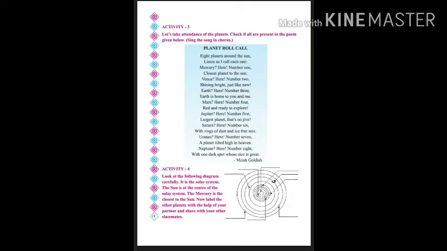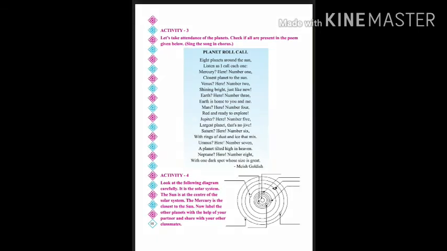Jupiter, here, number 5, largest planet, that's no jive. Saturn, here, number 6, with the rings of dust and ice that mix. Uranus, here, number 7, a planet tilted high in heaven. Neptune, here, number 8, with one dark spot whose size is great.